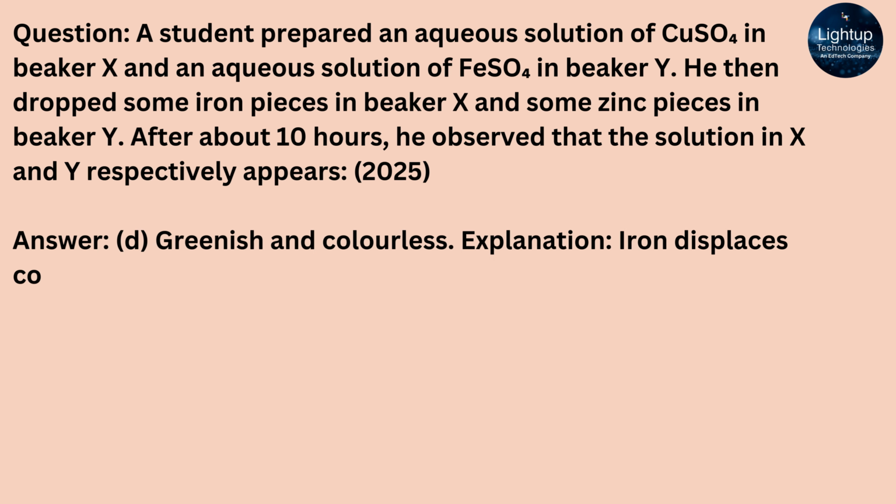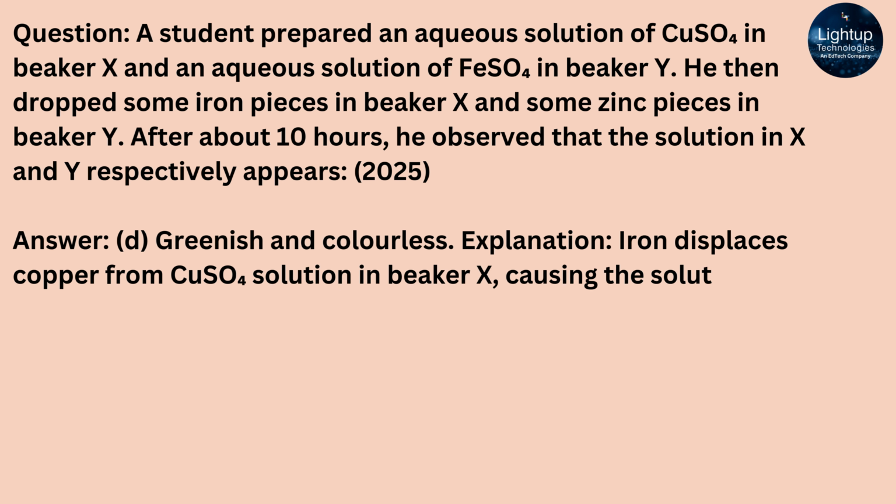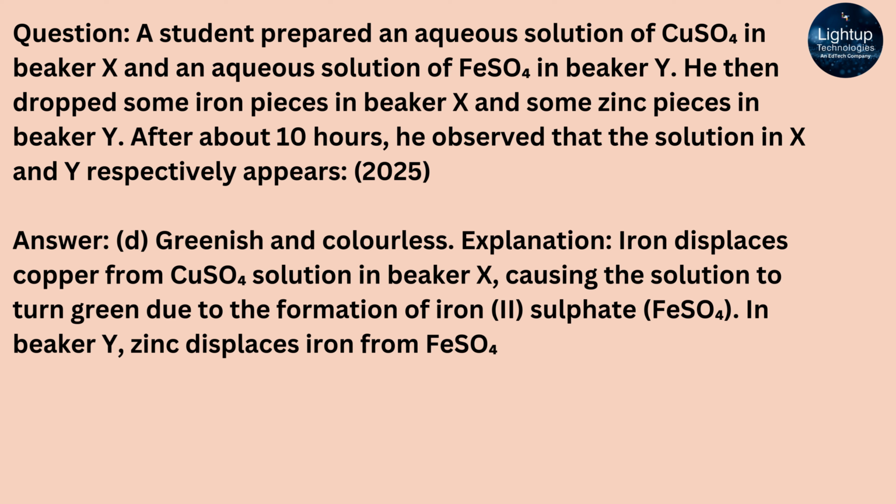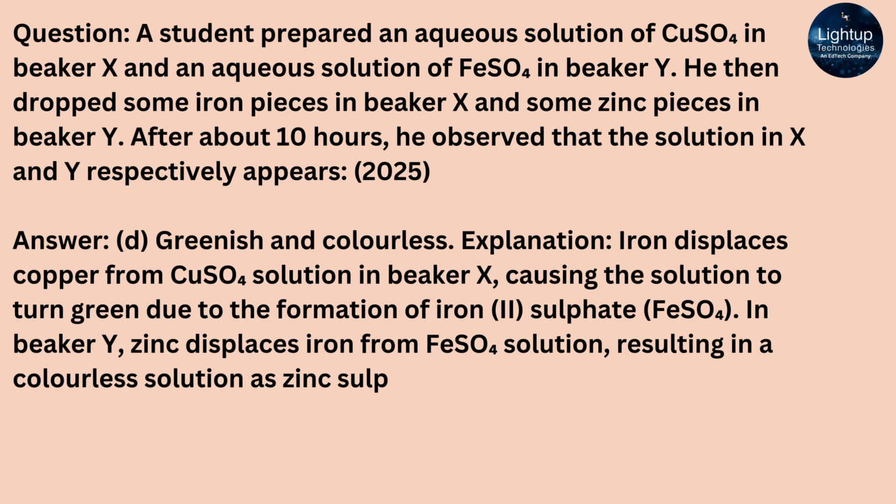Explanation: iron displaces copper from CuSO4 solution in beaker X, causing the solution to turn green due to the formation of iron(II) sulfate, FeSO4. In beaker Y, zinc displaces iron from FeSO4 solution, resulting in a colorless solution as zinc sulfate, ZnSO4, is colorless.